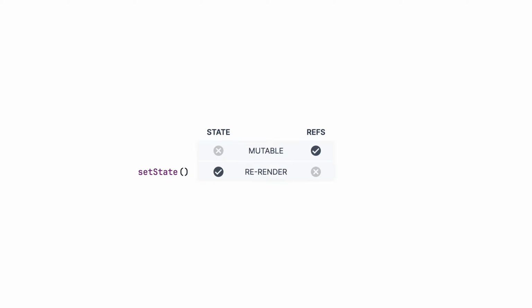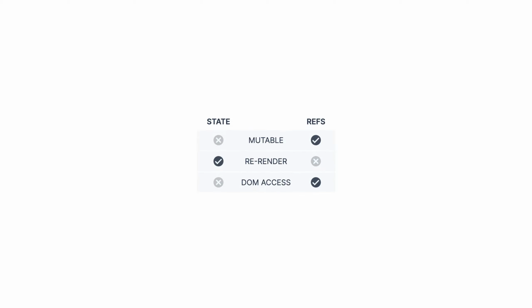Another important distinction is that a state update triggers a re-render, whereas changing the value of a ref's current property doesn't. That's why it's recommended to use refs for values that are not needed in the process of rendering, and state for the values that are part of what the user ends up seeing on the screen. And finally, React can use refs to give you direct access to the DOM elements it creates. We'll look at this shortly.